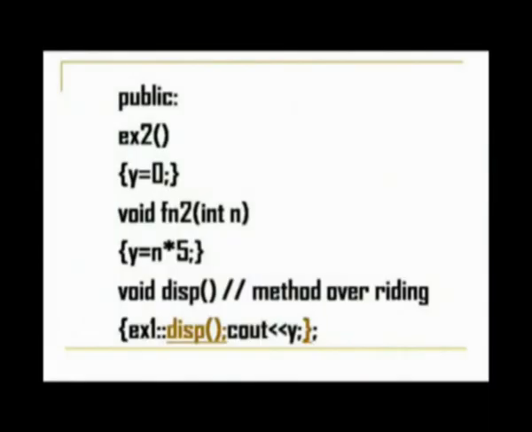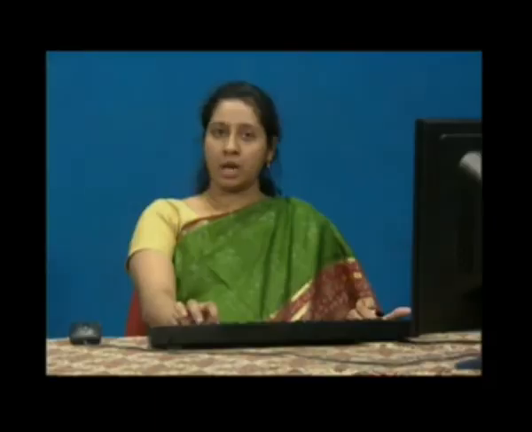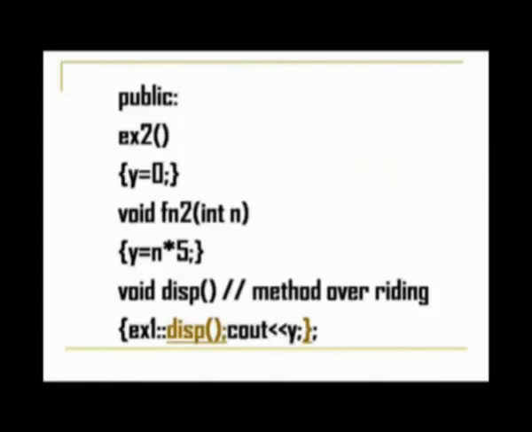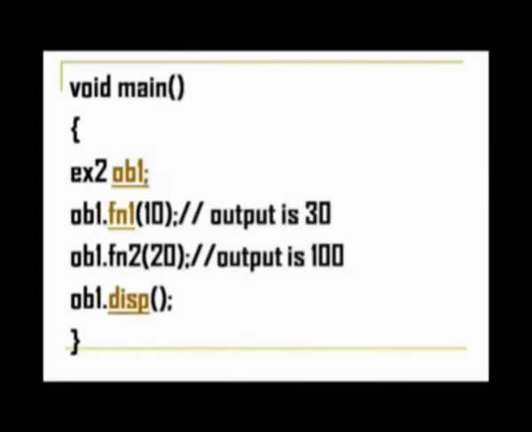The next statement is cout y. That means this y of the subclass will be displayed. So this is how inheritance works in C++. Now here the ex2 class is also over. So ex2 here is a subclass, ex1 is a superclass. Now we will see how the main function makes use of all these data that are present in the inherited class. So the compiler starts execution from here, opens the main function.